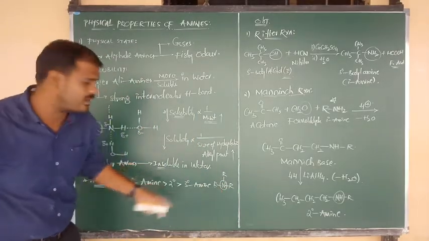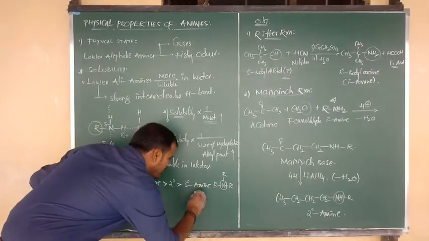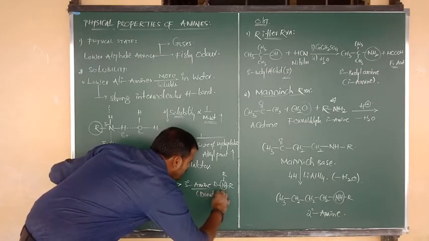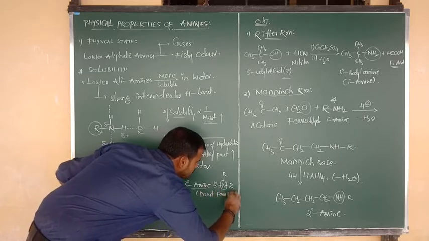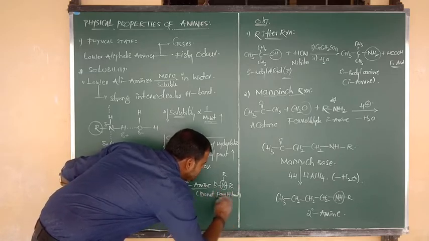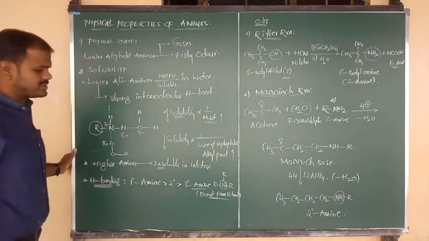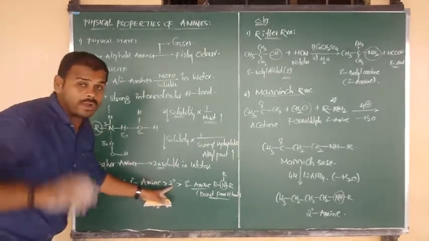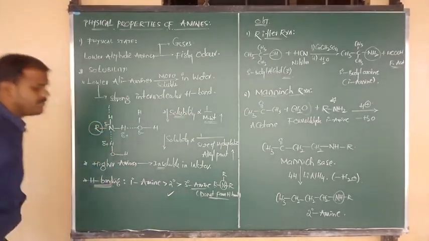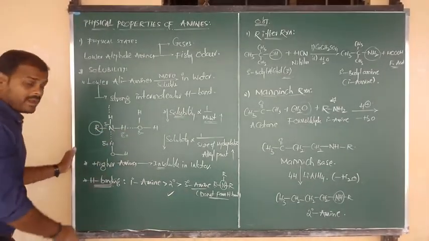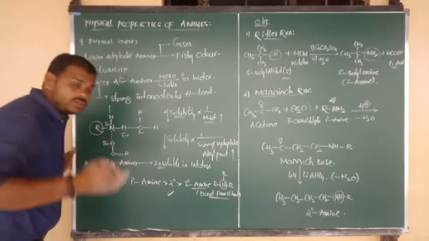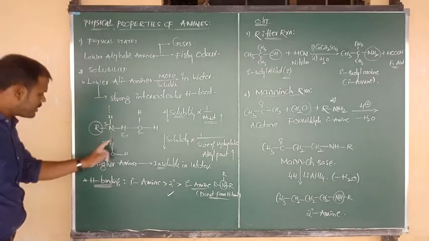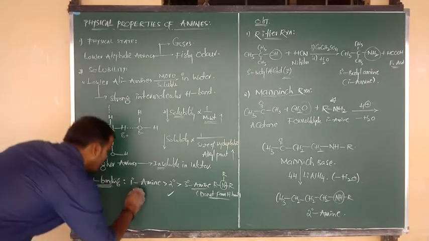No more hydrogen. So due to lack of hydrogen, tertiary amines do not form the hydrogen bond. And secondary amine, RNHR, has one hydrogen, so it can form hydrogen bond. Primary amine contains 2 hydrogens, so due to the availability of more hydrogens, it can form more hydrogen bonds with the water molecule.